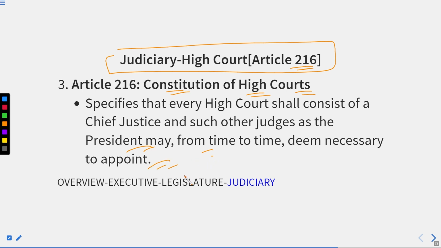Here is one thing to remember. The High Court also has a Chief Justice, but he is known as the Chief Justice of the High Court, whereas the Chief Justice of the Supreme Court is known as the Chief Justice of India. Because the Supreme Court has power at the national level, whereas the High Court only has power in the respective state or two or more states. The Chief Justice and the other judges are appointed by the President of India.